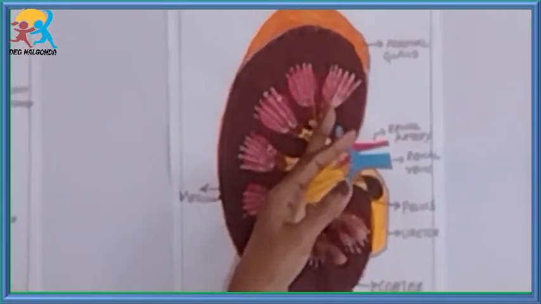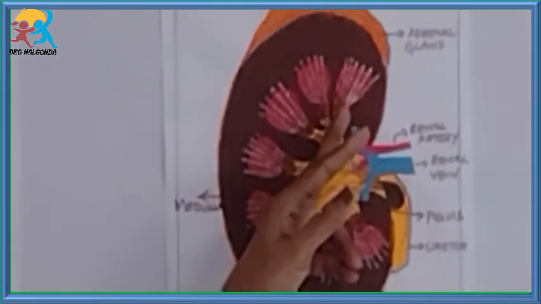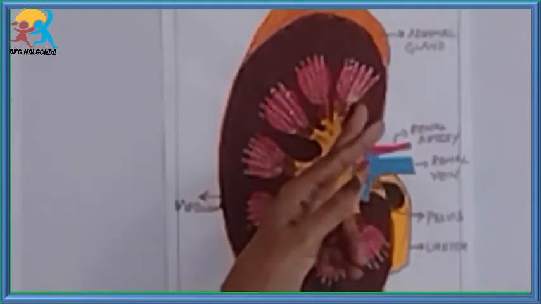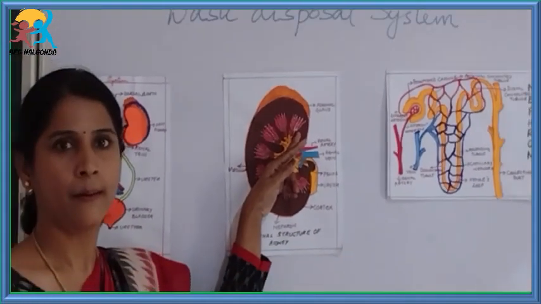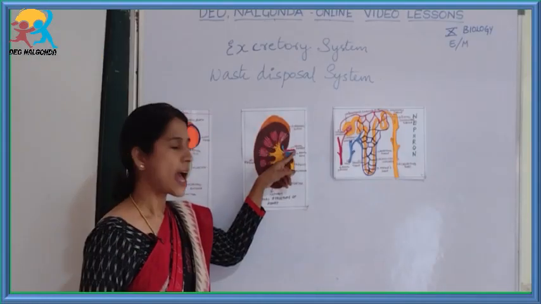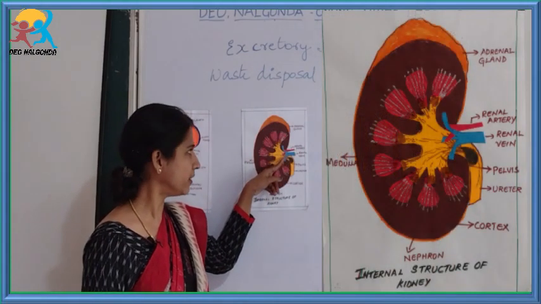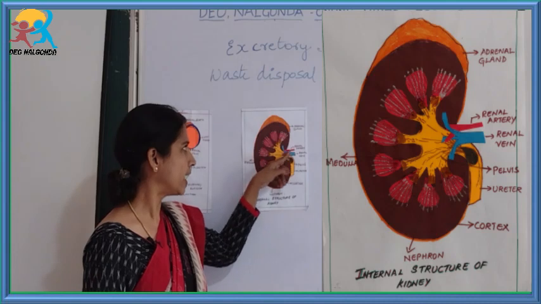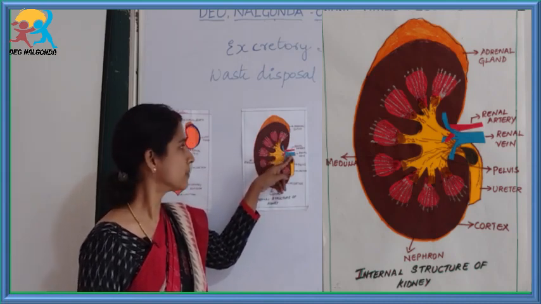the nephrons or uriniferous tubules, which are the basic unit of kidneys. These are the filtering units of the kidneys which help in the filtration of urine from the blood. As you can see, there are two tubes entering the kidneys, red and bluish in color.